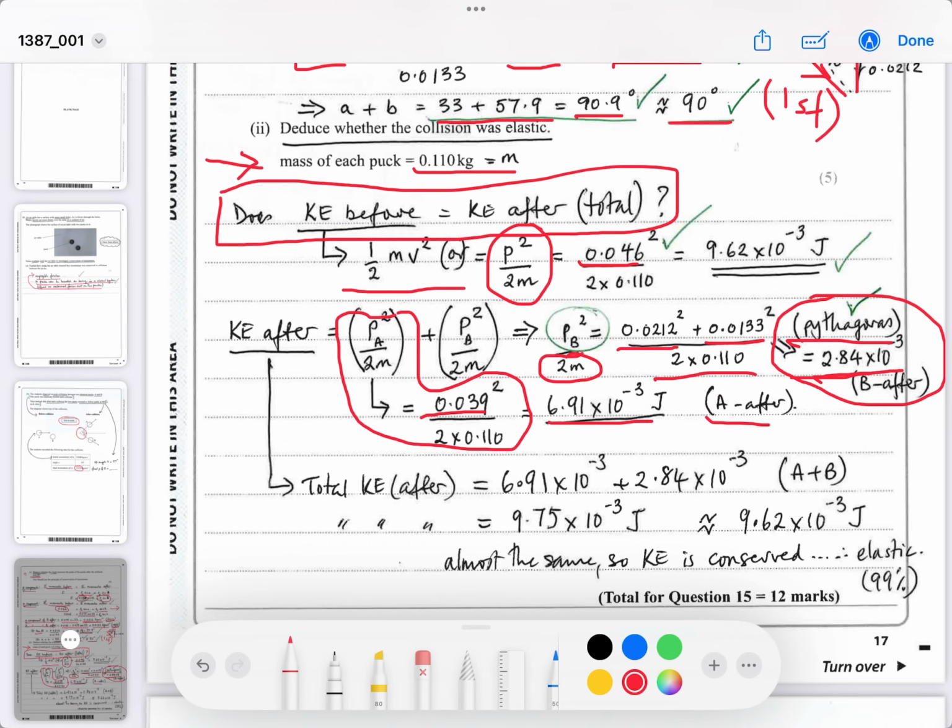So we've got A and B. You add this value to this value, and you get the total kinetic energy afterwards, A and B together. And this time it gives you a value of 9.75, which is approximately equal to 9 point something. So to one significant figure, it is approximately equal. Almost the same kinetic energy. So kinetic energy is conserved, therefore elastic, 99%, if you work it out. Okay, so I hope that makes sense.